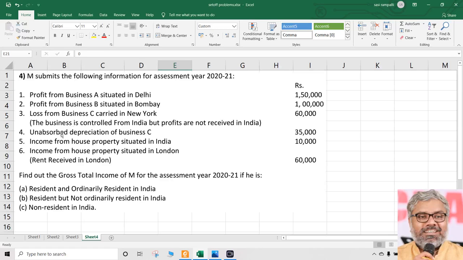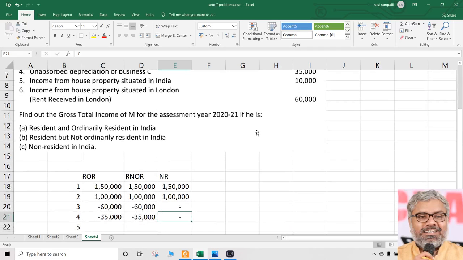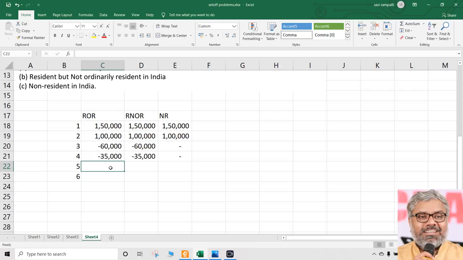So this is the situation in relation to profits from business C. One is loss, one is unabsorbed depreciation of business C. Of course, this is related to ROR, RNOR and NR. Then we have income from house property situated in India. Already it is given as income from house property, so no need to compute anything. Already it is computed naturally.